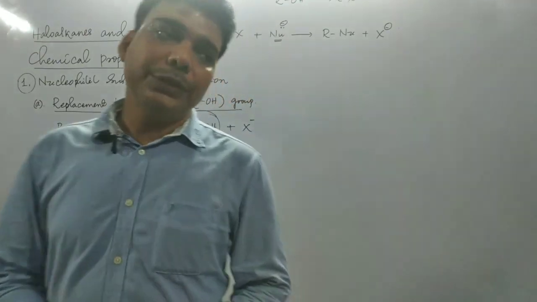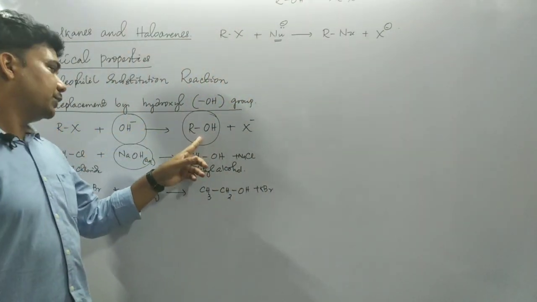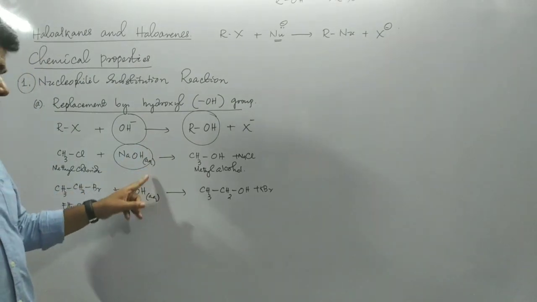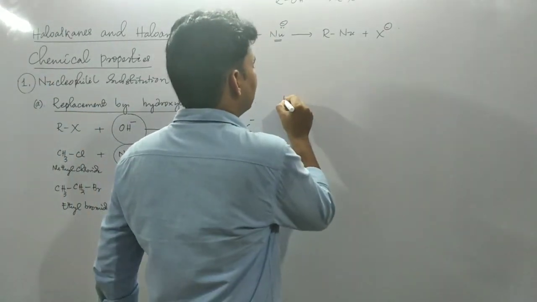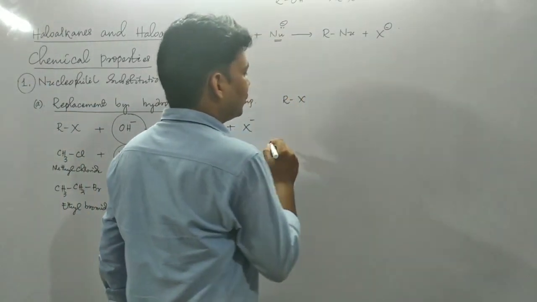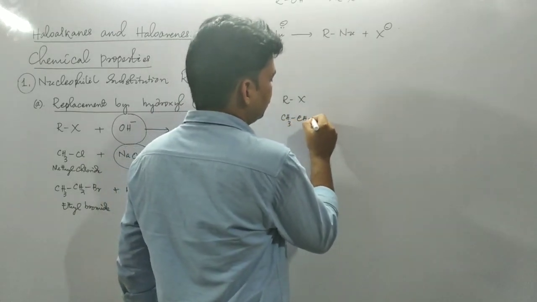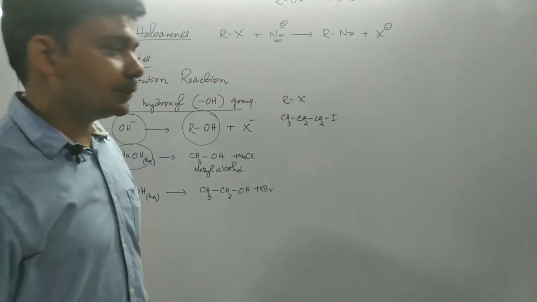So whenever we need to convert alkyl halide into alcohol, just remember your reagent would be sodium hydroxide or potassium hydroxide in aqueous medium, or you can use moist silver oxide. For example, CH3CH2CH2I, propyl iodide.